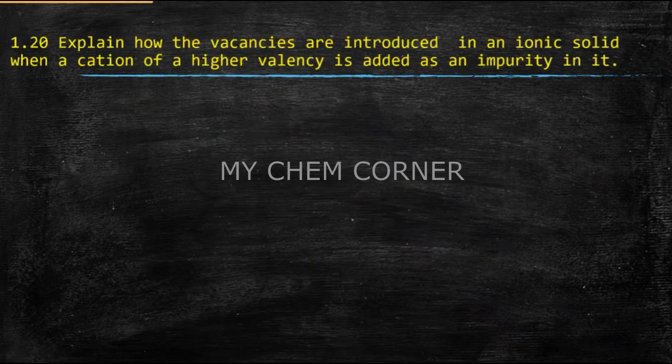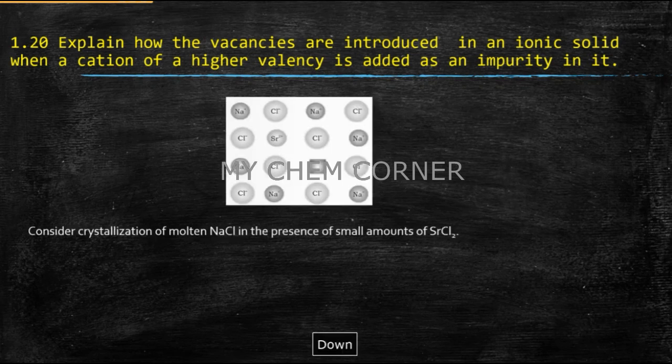Explain how vacancies are introduced in an ionic solid when a cation of higher valency is added as an impurity in it. Now I've done a detailed video about this. It's nothing but impurity defect. So here I have a lattice of NaCl, but at one point I have another atom of a higher valency sitting there. So what is happening?